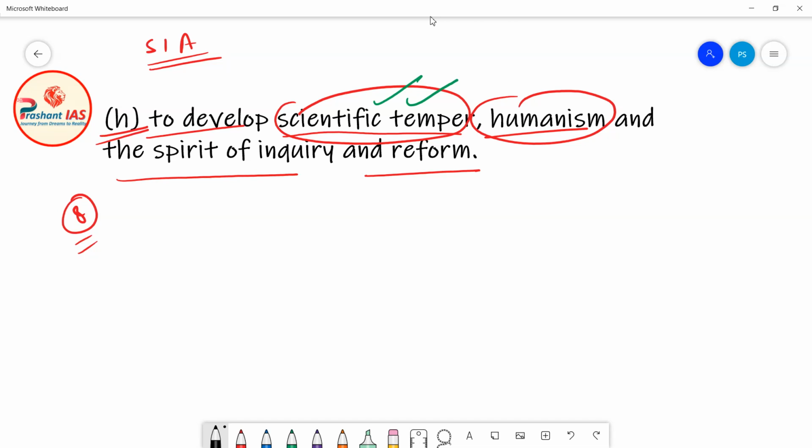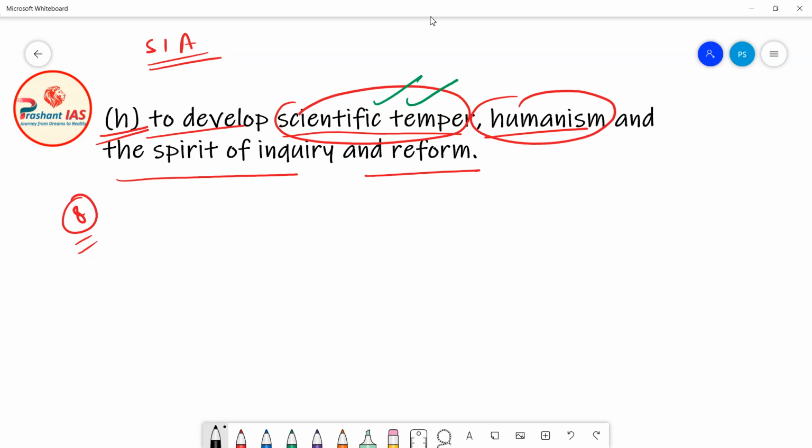Moreover, scientific temper basically means that it is an open-minded temper. Scientific temper means it is a modest and open-minded temper. It basically means a temper which is ever ready to welcome new light, new knowledge, new experiments. So what is scientific temper?